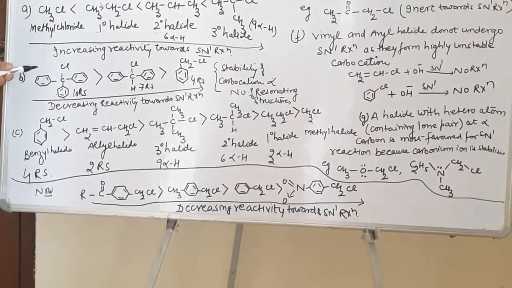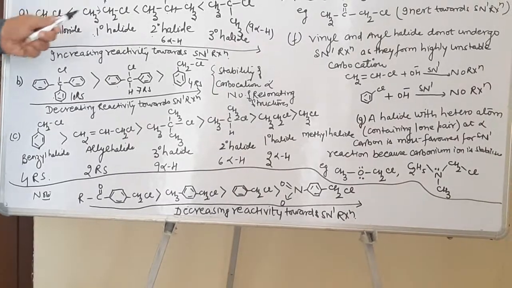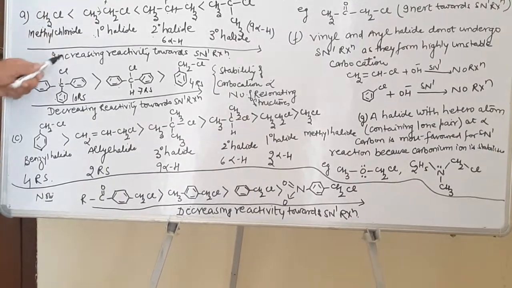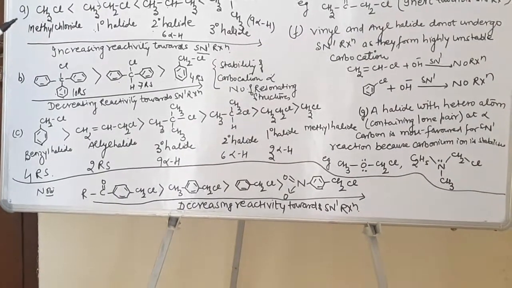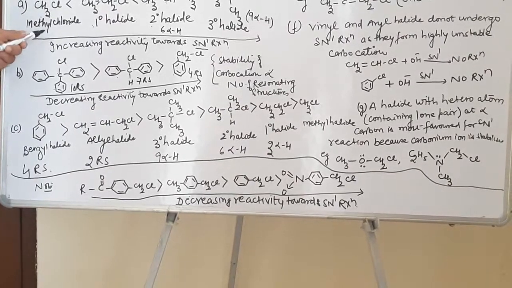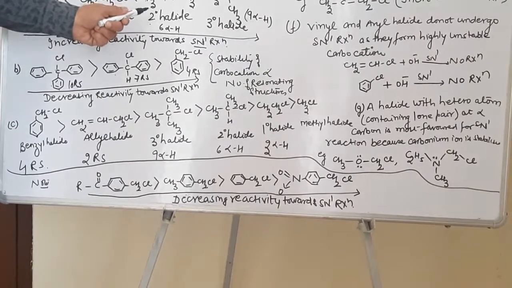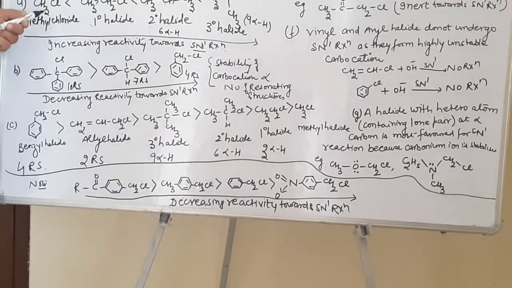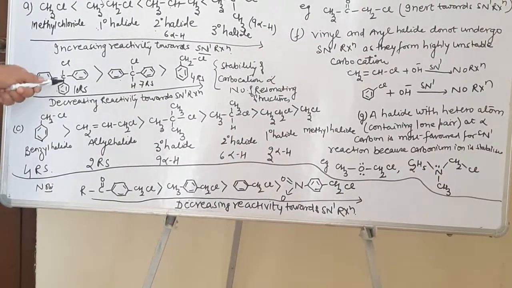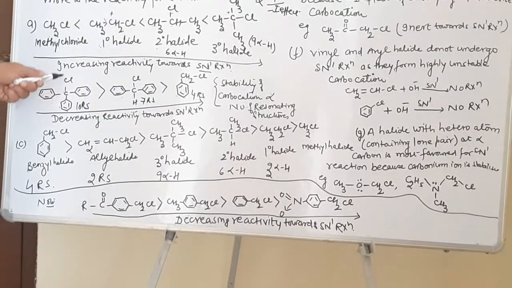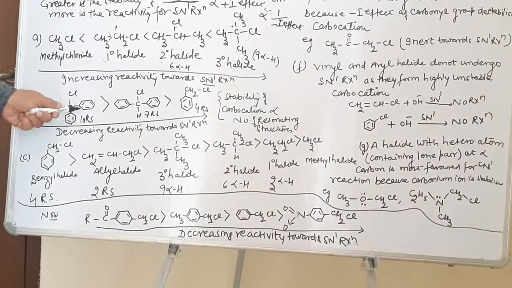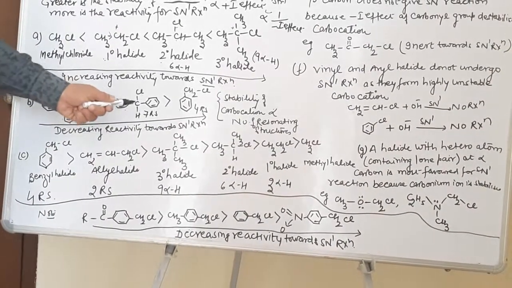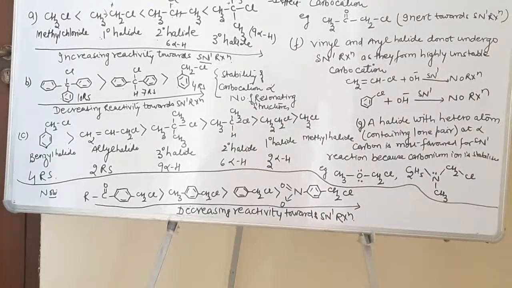So in the board examination, you will be asked to arrange the structures in the increasing or decreasing order of SN1 reaction. In the first case, you look over here, 3 degree was more as compared to 2 degree as compared to 1 degree, which was more as compared to methyl. Here, triphenyl halides are more reactive as compared to biphenyl as compared to benzyl carbocations.